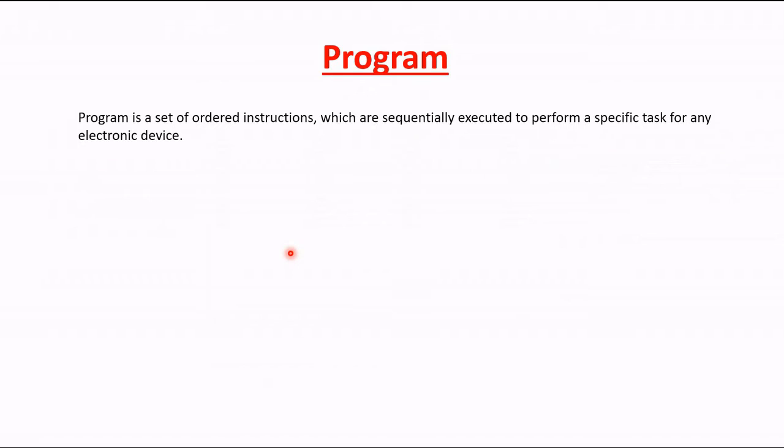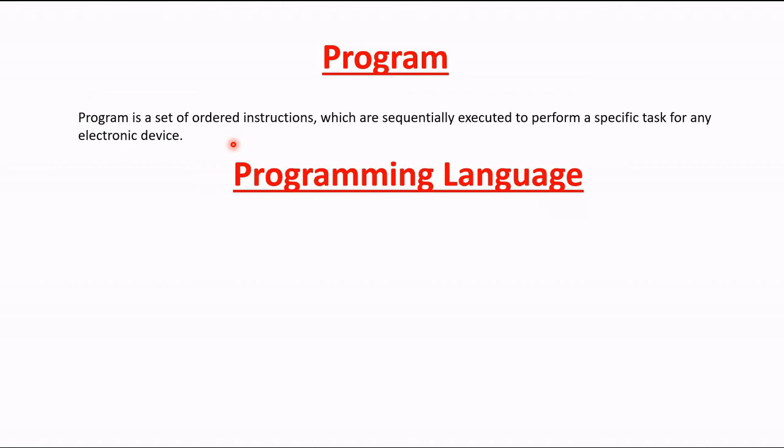So let's start. First of all, what is a program? A program is a set of ordered instructions which are sequentially executed to perform one specific task on your computer device. Here on our laptop, if we want to do a specific task, the programmer will write some code step by step and the computer will execute or follow all those steps one after another, and these steps are called a program. So now, what is a programming language?